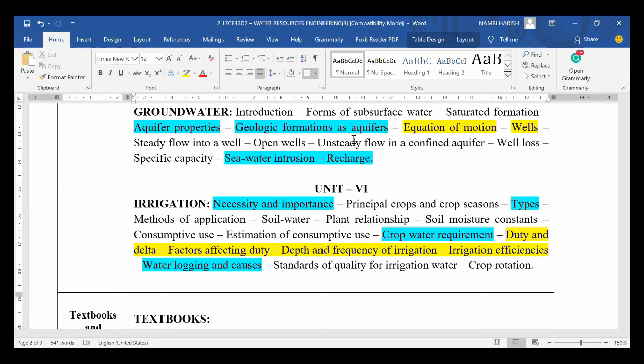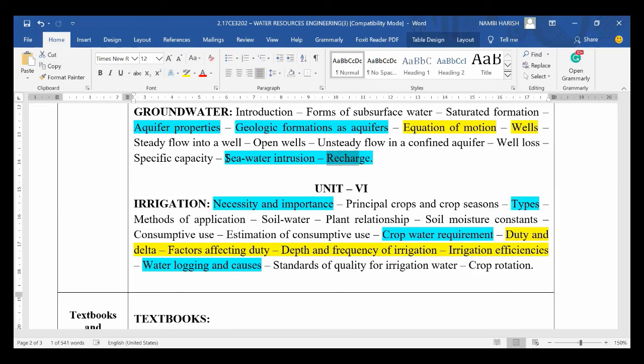Last one, seawater intrusion and recharge. They are different topics. For seawater intrusion, they may ask about the disadvantages, remedial measures against seawater intrusion, and causes of seawater intrusion. Like that, general questions may be asked. Similarly for recharge, the different types of recharge that we do to increase the groundwater condition. These are the important topics in groundwater.